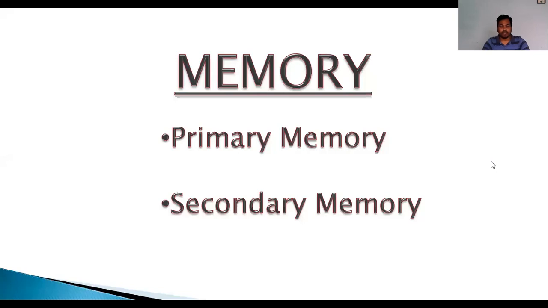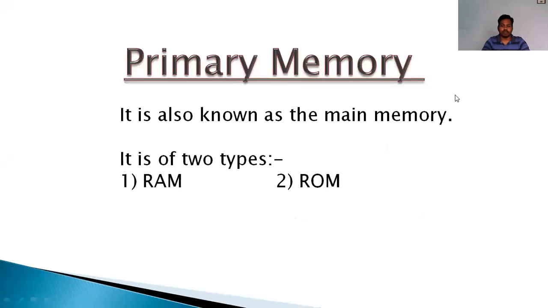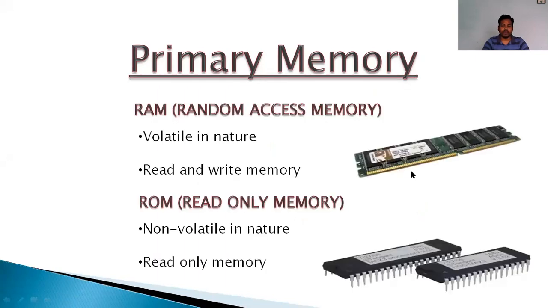Primary memory is RAM or ROM. So let me show you. Primary memory is also known as the main memory. It is of two types, RAM and ROM. RAM stands for random access memory, ROM stands for read-only memory.